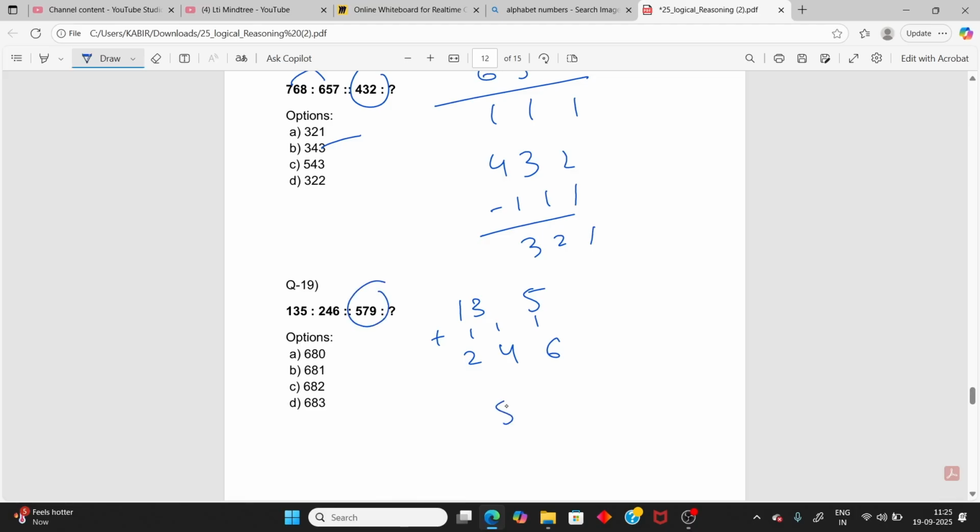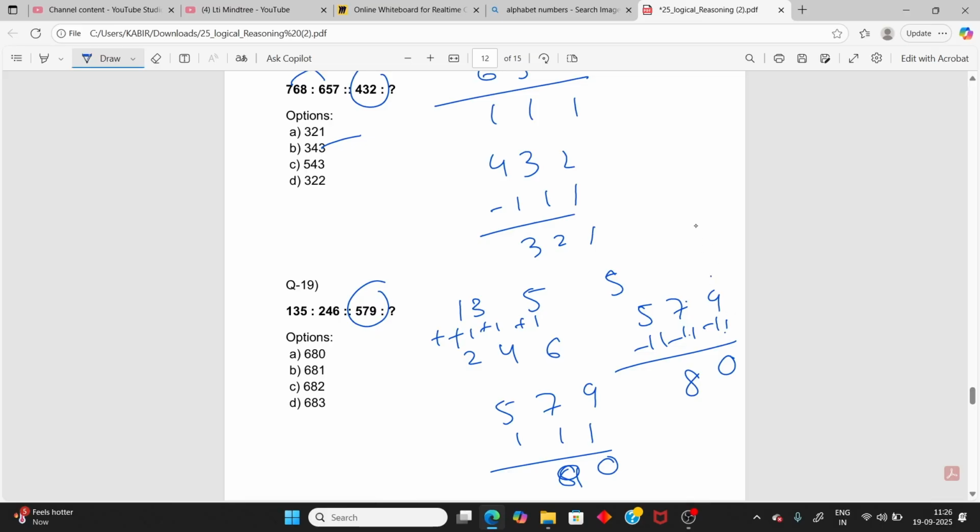So for 5 7 9, if we add 1 1 1, it is 6 8 0. Don't take the carry. So each digit is increased by 1. Like 1 3 5, it is plus 1 with each digit. So 5 7 9 is plus 1, plus 1, plus 1. 9 plus 1 is 10, but don't take the 1, so 0. 7 plus 1 is 8, and 5 plus 1 is 6.